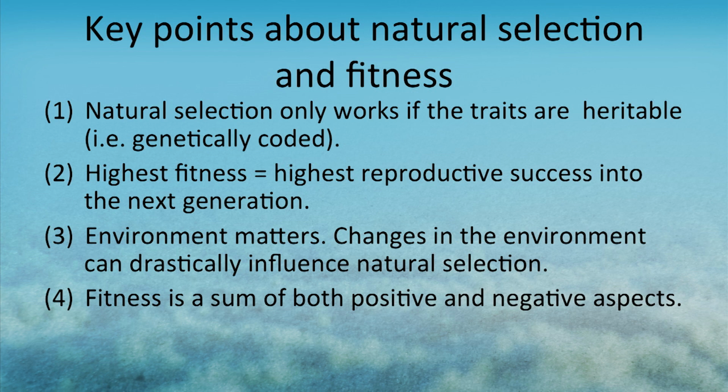The second is that the highest fitness is going to be defined as the highest reproductive success into the next generation. If I were to have 5 babies, but they were to all die before they reach reproductive age, my reproductive success would essentially be 0 because each one of my offspring did not make it to the next generation. Contrast that with somebody who had 2 babies, but both of those babies grew up and had babies of their own. You would say that person had a higher fitness than me in that scenario. So we're really looking beyond the next generation. It's not just how many offspring you produce, but how many actually make it farther on than that.